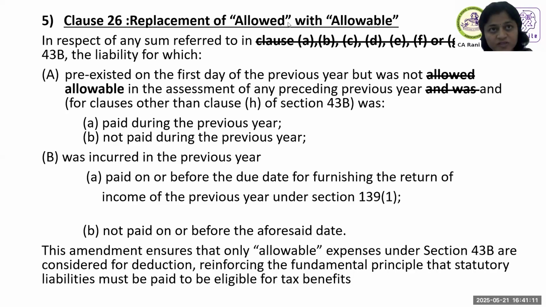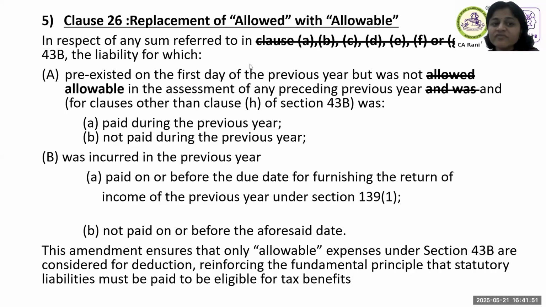It was pre-existing on the first day, last year's disallowance, and this year it has been paid or not paid, and also whatever was incurred during the current year in those categories of payments which are allowed only on payment basis. As you know, section 43B talks about a situation where the deduction is allowed only on payment basis. So this reporting we were already doing. So the change is, the earlier form was using the word not allowed, for a liability pre-existing on the first day of the previous year, that means opening balance, but was not allowed in the assessment year of any preceding previous year.